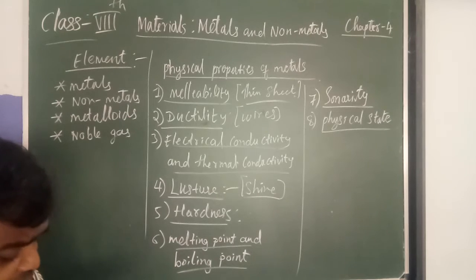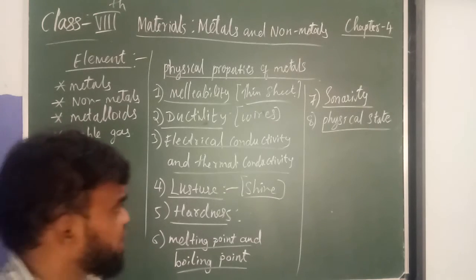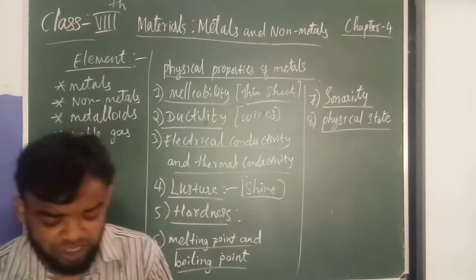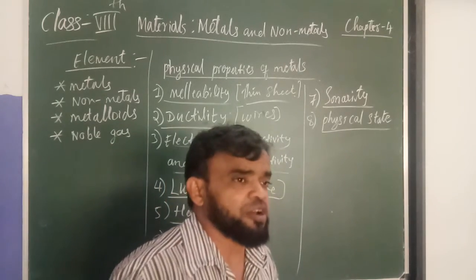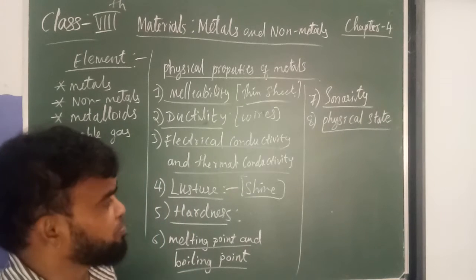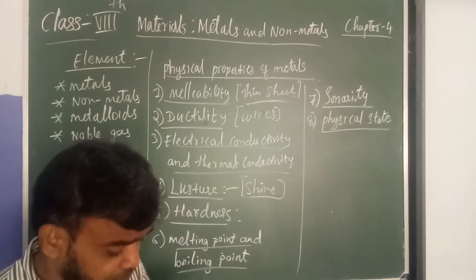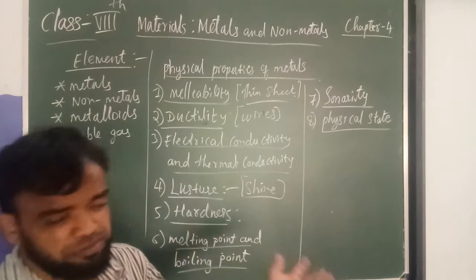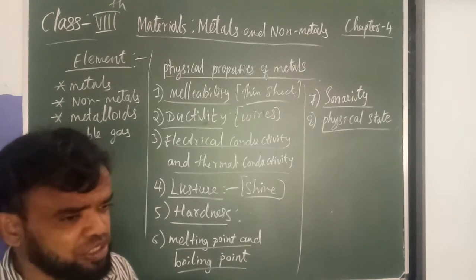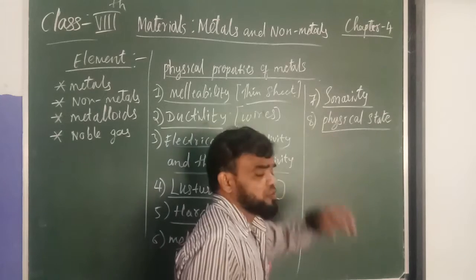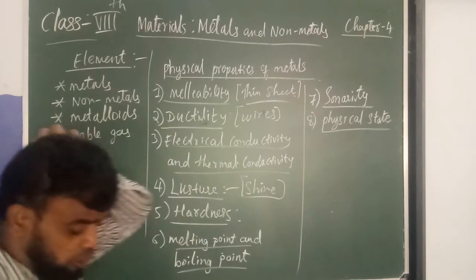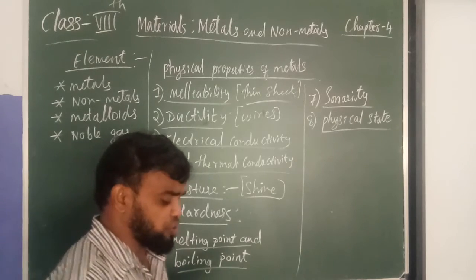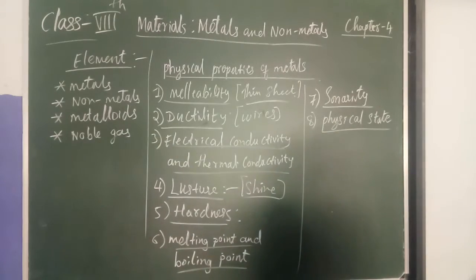Like that, physical state. Metals are solid at room temperature. Understood? Non-metals can be solid, liquid, and gaseous. That is the physical state of non-metals. Understood? Next, I will explain the chemical properties of metals and non-metals.